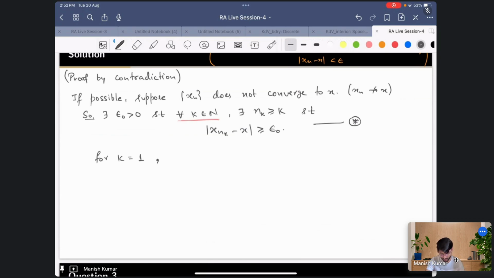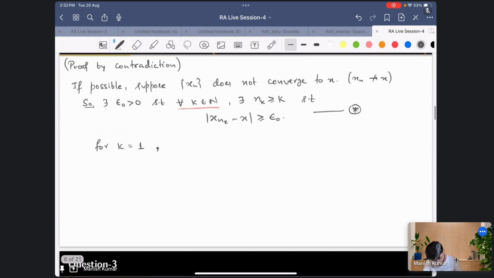So what we do, for k equal to 1 you define n1. You know that there exists some n1. How will I define n1? The set of n belonging to N, or n greater than or equal to 1, such that |xn minus x| is greater than or equal to epsilon naught.